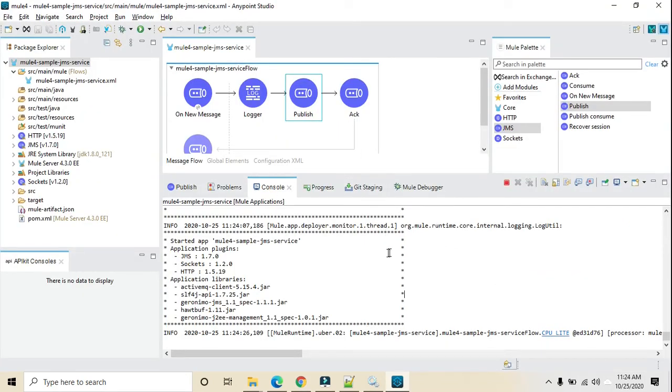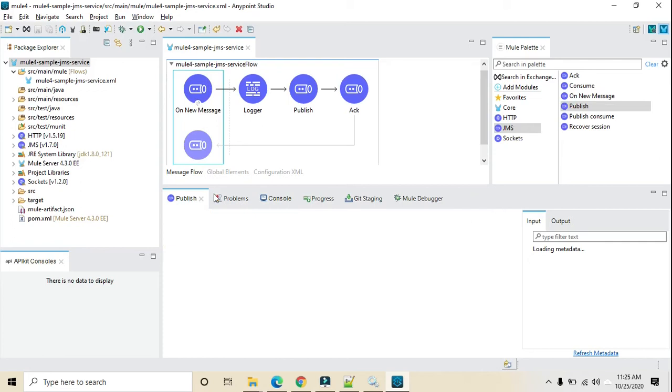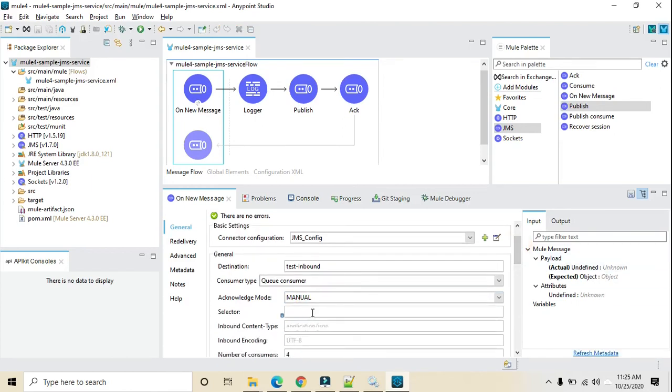Now we can also do one more thing: use the selector and see how it works. For the selector, I will define one priority, something like JMS priority 8. So it should consume the message only for JMS priority 8. Let's receive that, and I will add one more logger here.